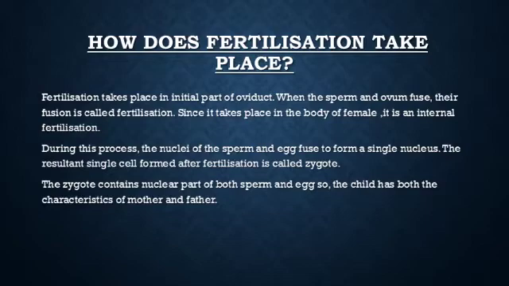And zygote contains the nuclear part of sperm, that is from father or male, and the egg from the mother or the female. It is for this reason that a child has some characteristics of father and some characteristics of mother. We have already studied in chapter 1 that nucleus is responsible for carrying characters from parents to their offsprings or young ones.